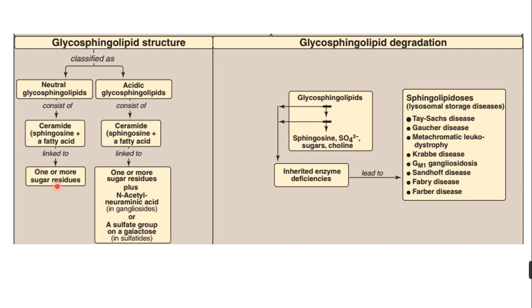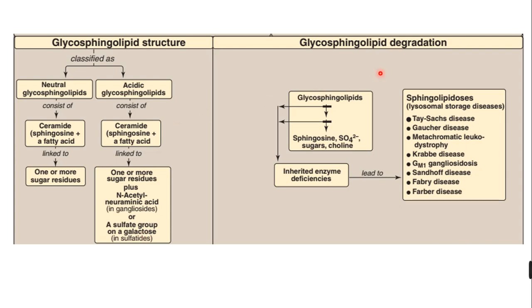So this is the basic fragment, which is why it is called neutral glycosphingolipids, and acidic glycosphingolipids are a little more complicated. Along with one or more sugar residues, N-acetylneuraminic acid is attached, which is called gangliosides, and if sulfate is attached, it is called sulfatides. So this is very simple.